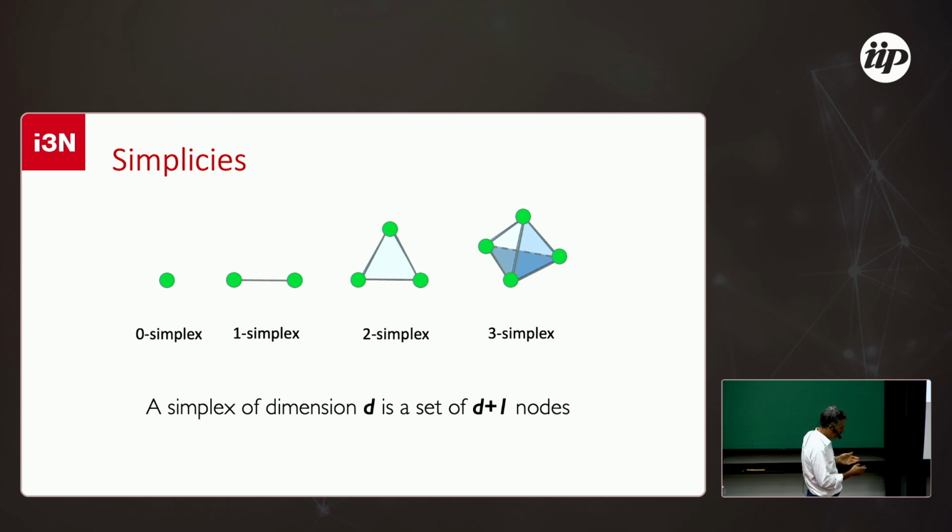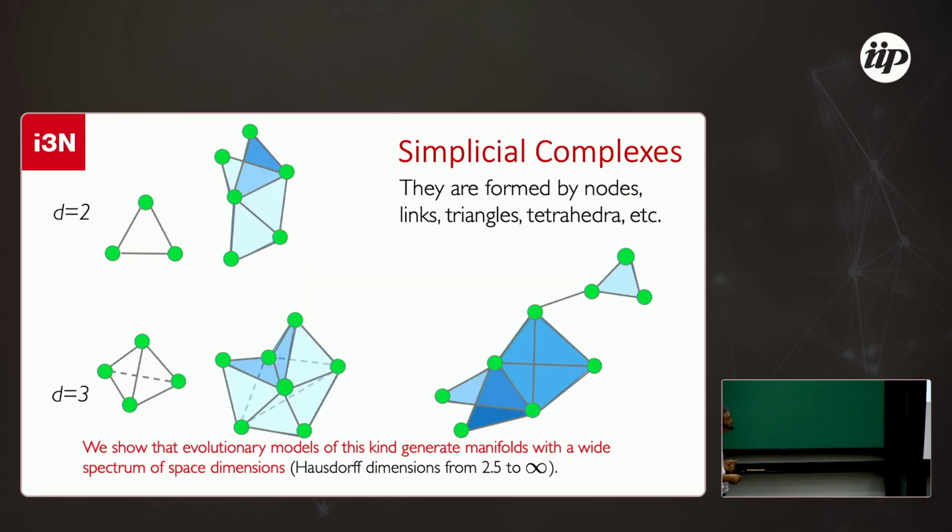In general, when we are talking about networks, we use one simplex, that is basically links among nodes, and then we can generalize to more complex things like I show here. When we say a simplex of dimension d, it means that it has, in fact, d plus 1 nodes, and we can also count the number of edges. Here are two examples of combinations of this with d equal to 2, and here combinations of tetrahedra. So you can make nice structures.